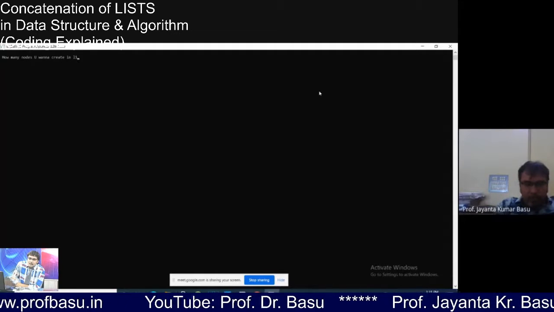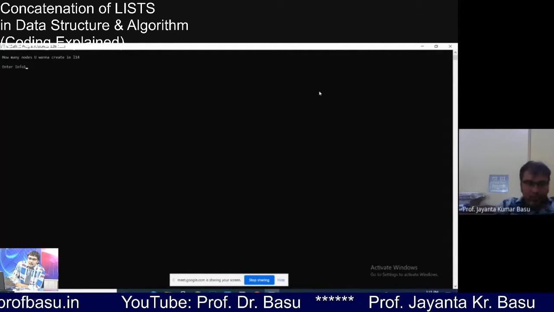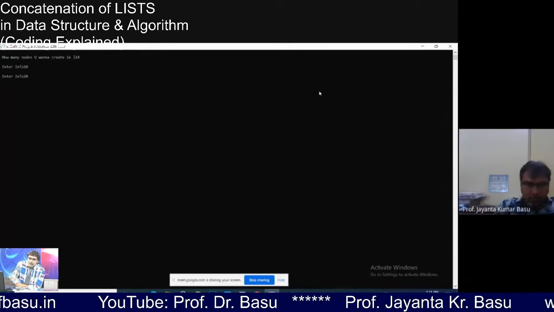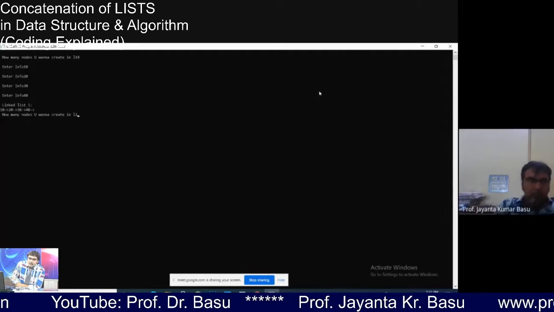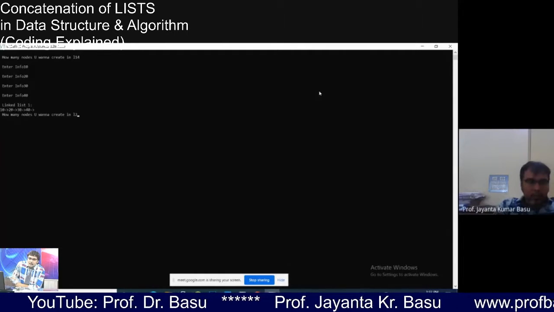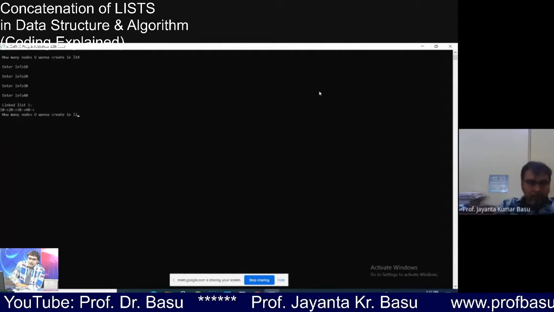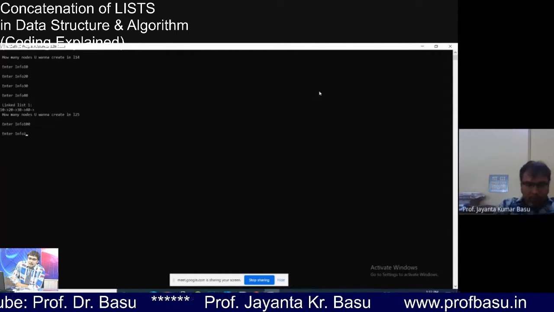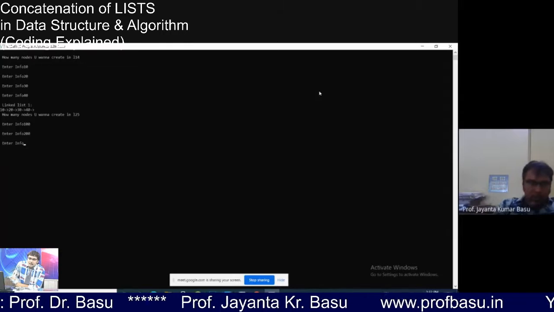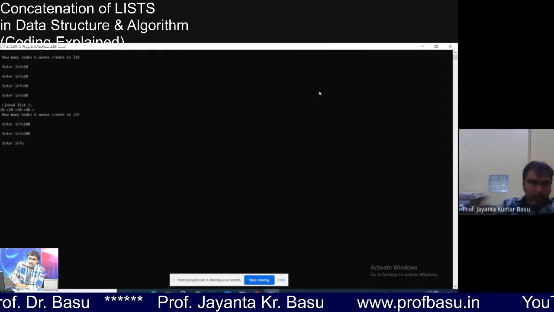Let's say 4 nodes: 10, 20, 30, 40. L2, let's say 5 nodes: 100, 200, 300, 400, 500. It is not mandatory that you have to supply the values in sorted order.